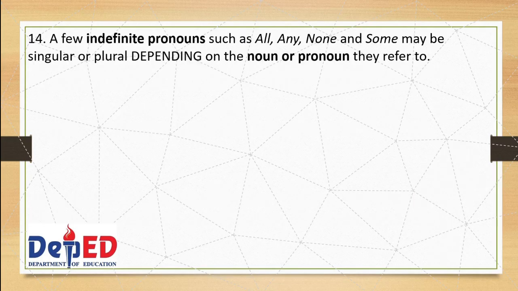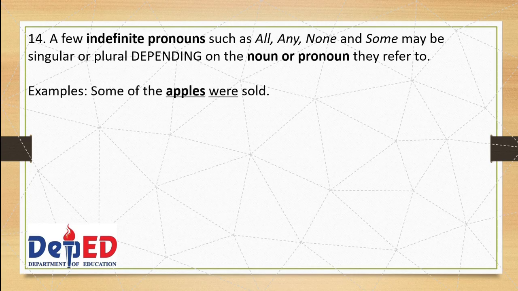Now we go to rule number 14. A few indefinite pronouns such as all, any, none, and some may be singular or plural depending on the noun or pronoun they refer to. In these examples, some of the apples were sold.